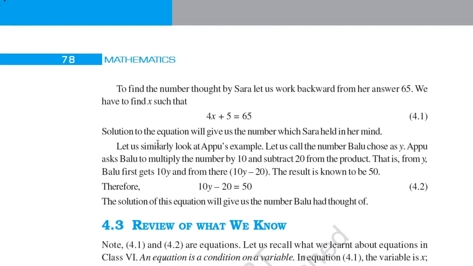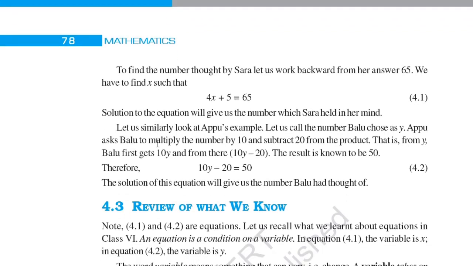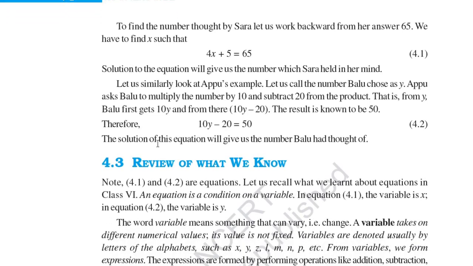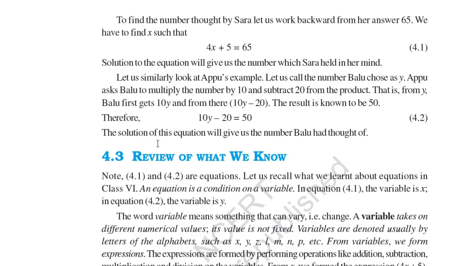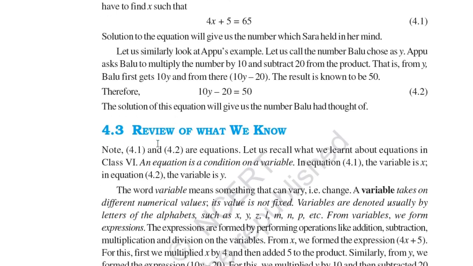So you can see that. Let us similarly look at Appu's example. Let us call the number Balu chose y. Appu asks Balu to multiply the number by 10 and subtract 20 from the product. That is, from y Balu first gets 10y, and from the 10y he subtracts 20, that is 10y minus 20. The result is known to be 50. Therefore 10y minus 20 is equal to 50. Then the solution of this equation will be the number Balu has thought of.